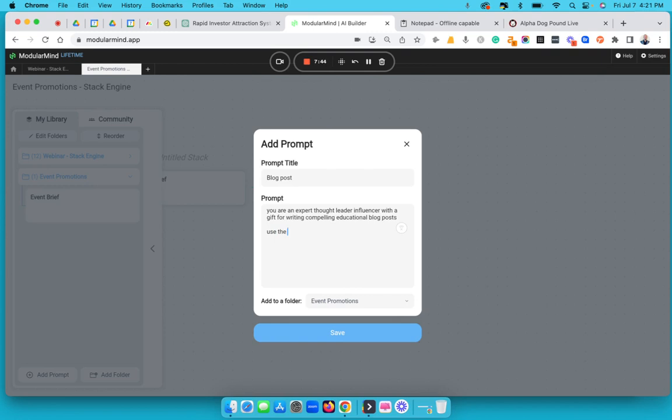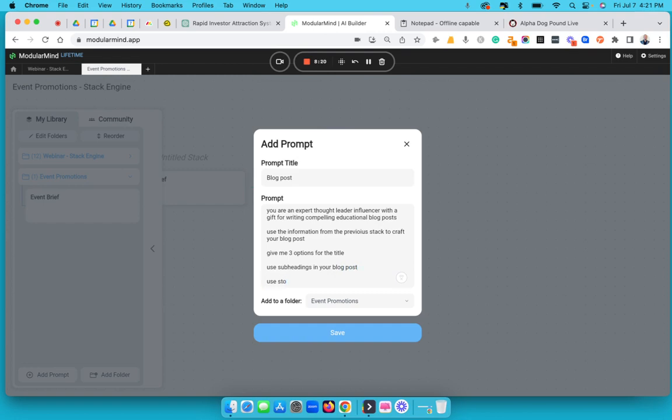Use the information from the previous stack to craft your blog post. Give me 3 options for the title. Use subheadings in your blog post.